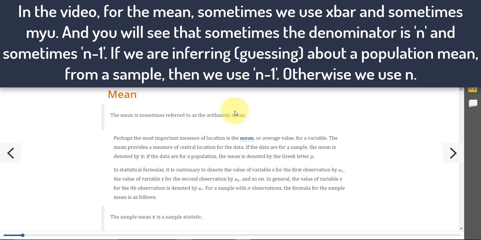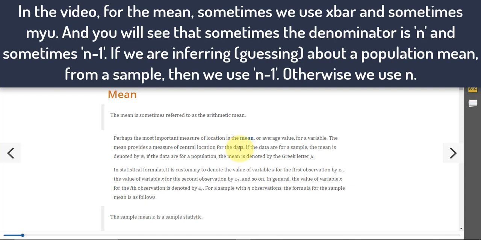Okay, so now we're back at the book. We're talking about the mean. We already explained it, but perhaps the most important measure of location is the mean, or the average value for a variable. The mean provides a measure of the center, or what they call the central location. But the center for the data, right? The mean tells you kind of the center.